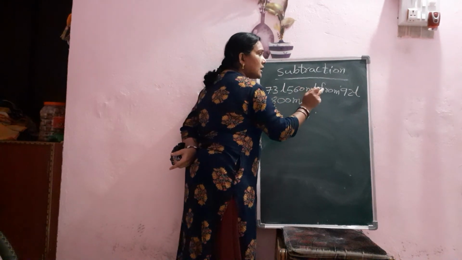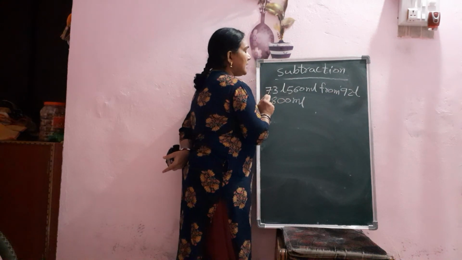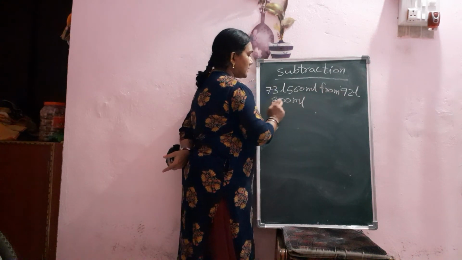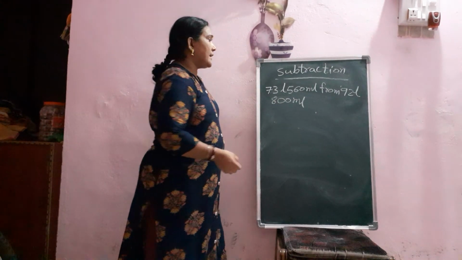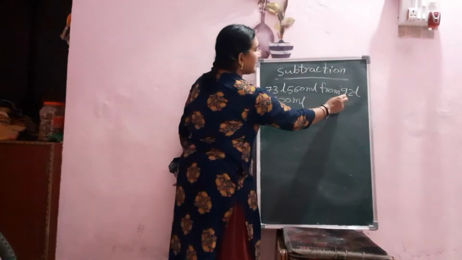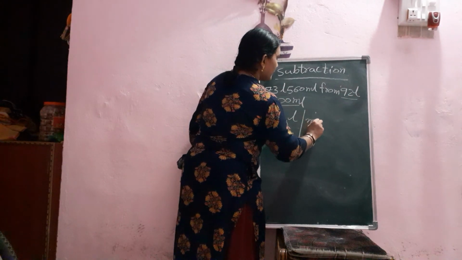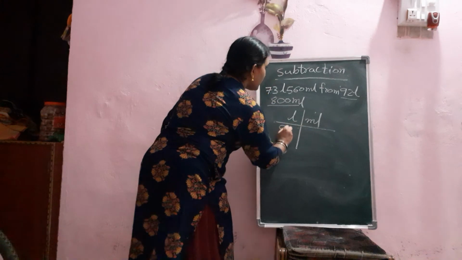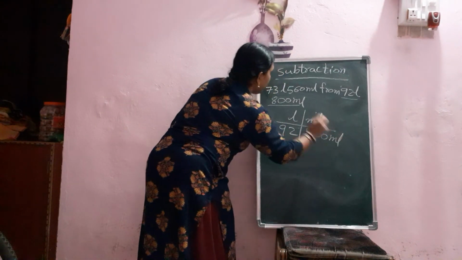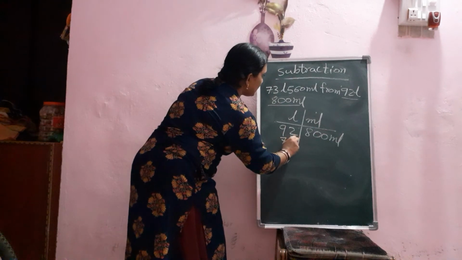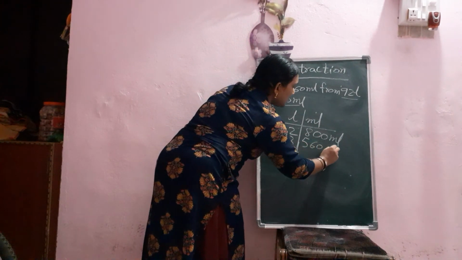From means you should understand that from this number we have to subtract this. Now from 92 liter 800 milliliter we should subtract 73 liter 560. So which one is the bigger? This is bigger. So we will write first 92 liter 800 milliliter, and we will write 73 down, 73 liter 560 milliliter.